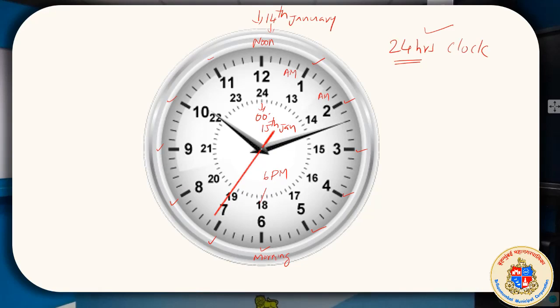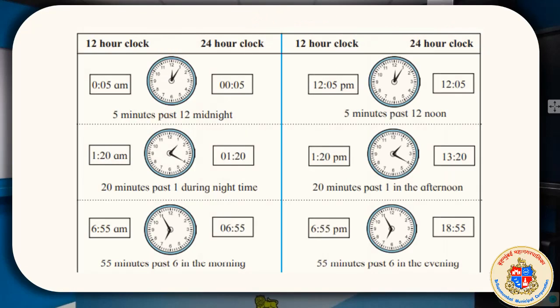Okay, my dear students. The clock timing has such an important aspect in our life, because our life is managed by time. So we should have a clear idea about how to read time on a clock. When we read time on a clock, here are some examples from your textbook, how it would be in a 12-hour clock and how it would be in a 24-hour clock. Till noon, there is no issue. But after noon, you can see both sides with the same time. Pause the video here and take time to understand this.